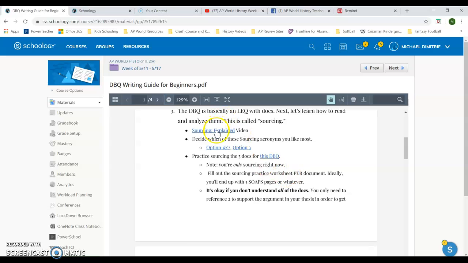Sourcing explain video. That's a Heimler video. Practice sourcing the 5 docs for this DBQ. This is a practice one. You're just doing sourcing if you want to.